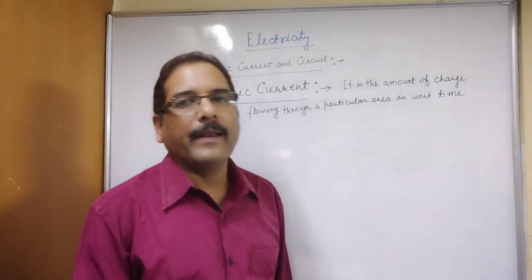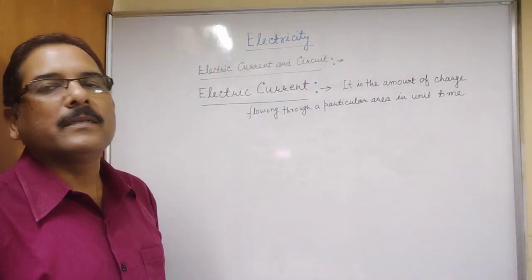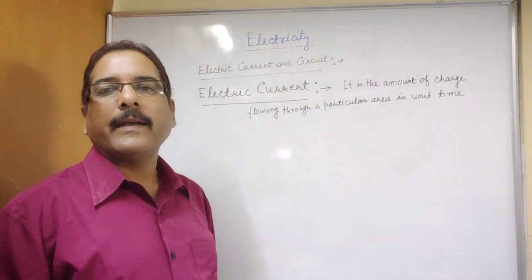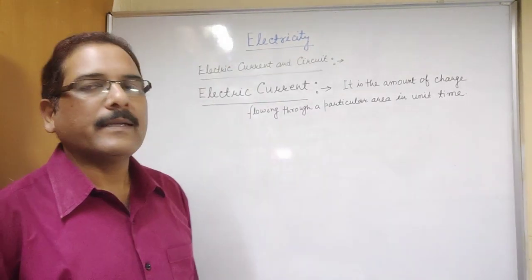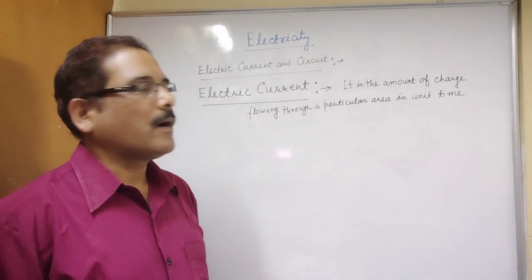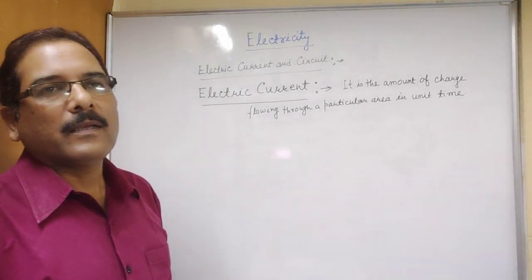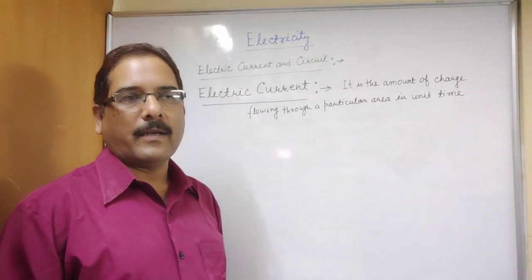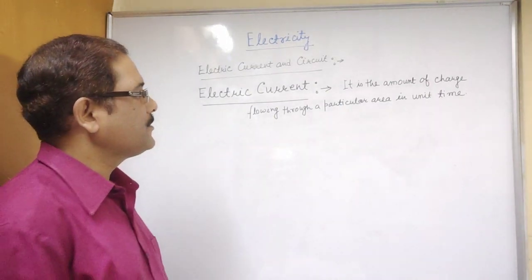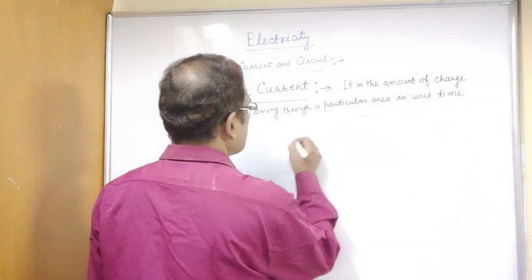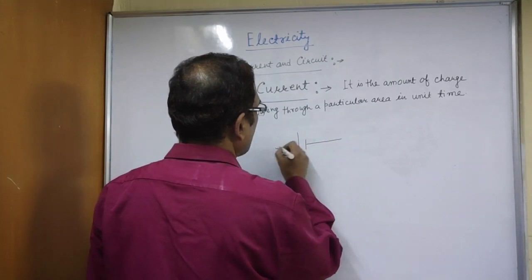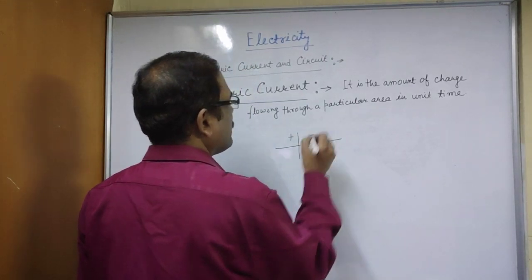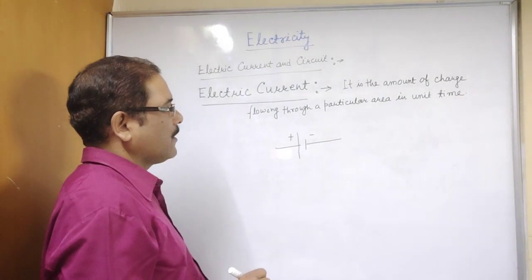Now, when electricity was discovered, at that time electrons were not discovered. So the scientists believed that the flow of current is from positive to negative. In a cell we have two terminals. This is the positive and this is the negative terminal.